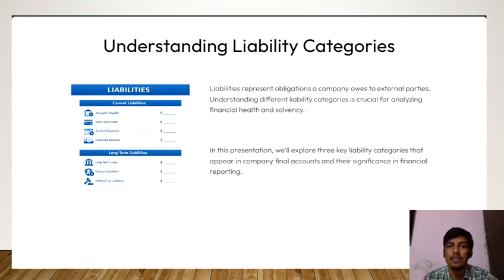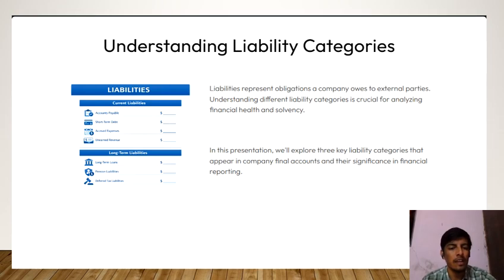A liability is created between the company and the creditor or a bank. For example, if a company takes a loan from a bank or a creditor. Similarly, if salaries are payable to employees or goods are purchased on credit, these are also liabilities. So, liabilities show how much a company owes to others.